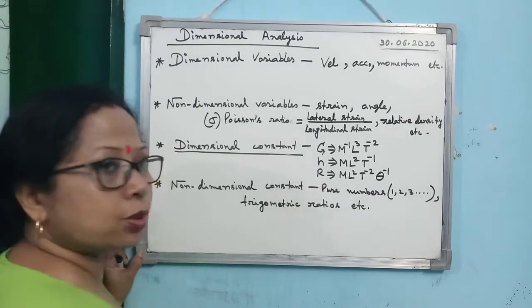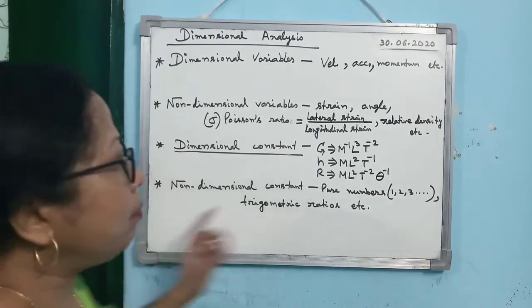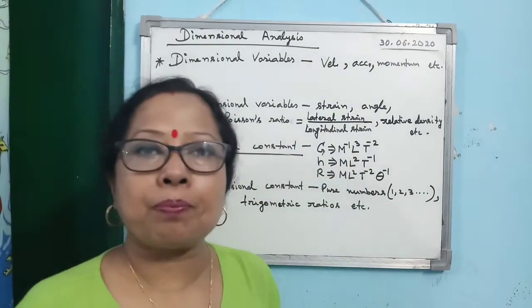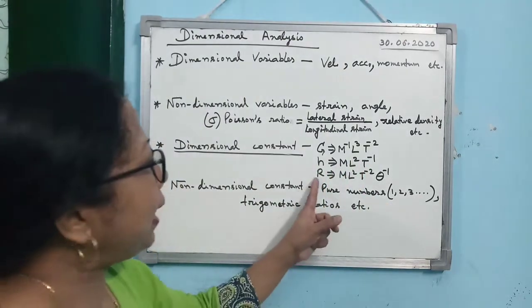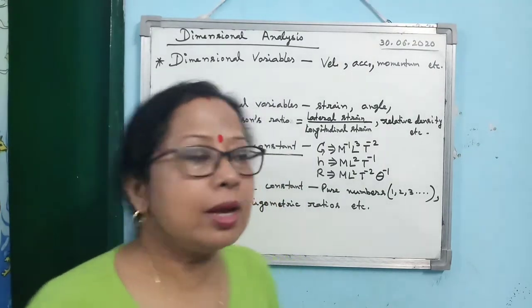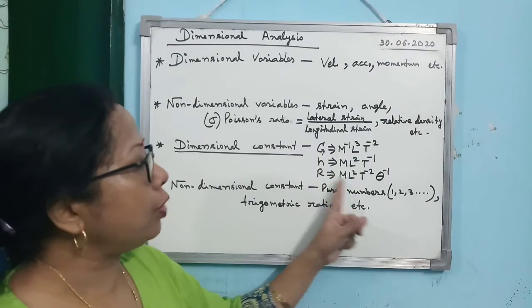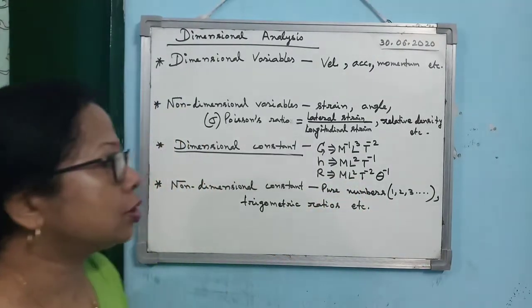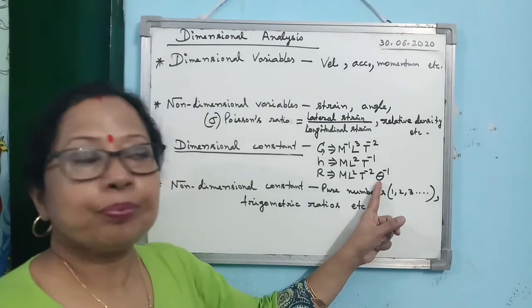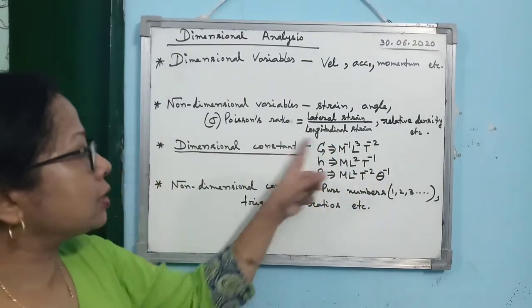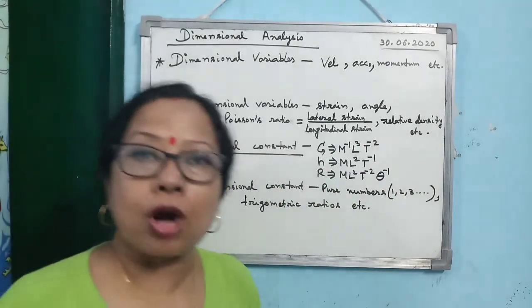Then H is Planck's constant. What is its dimension? M L square T to the power minus 1. Then big R is the universal gas constant. Its dimension is M L square T to the power minus 2, then temperature theta to the power minus 1. So these are a few examples of dimensional constant.